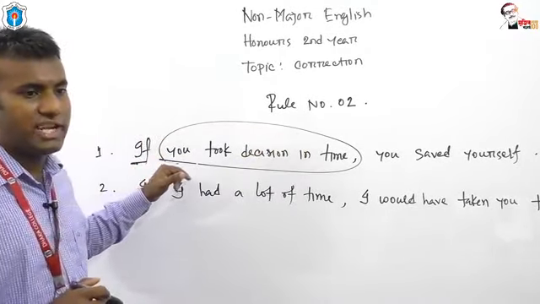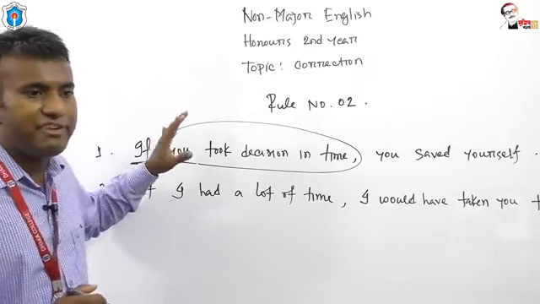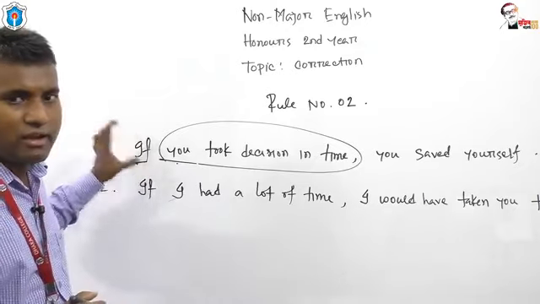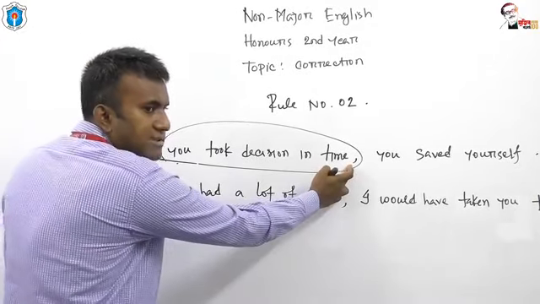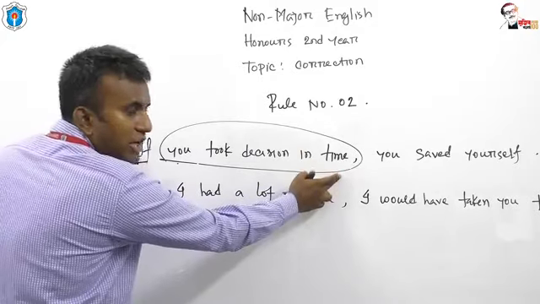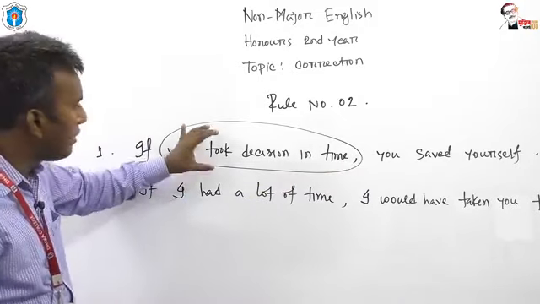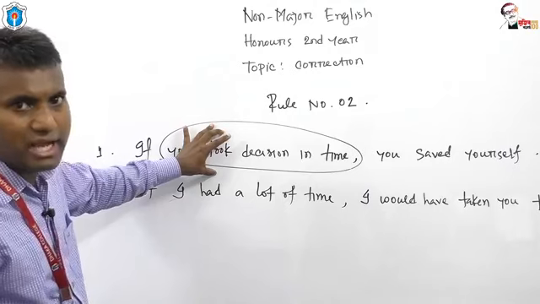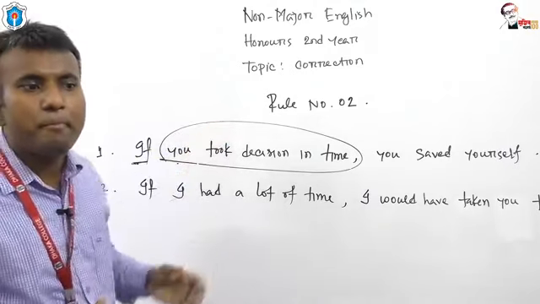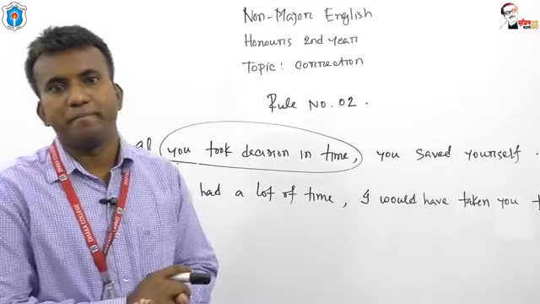In conditional sentence, past indefinite tense is used in subordinate clause. This is subordinate clause, and in this subordinate clause you have been given past indefinite tense, and past indefinite tense has a relationship with past conditional.